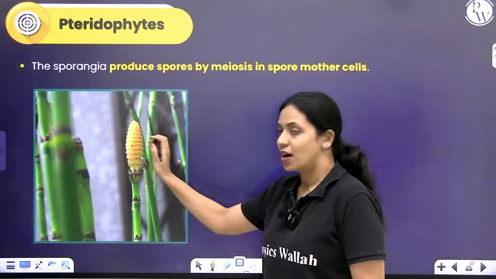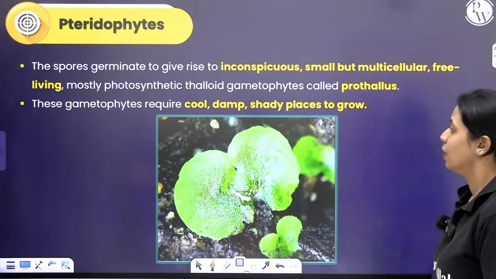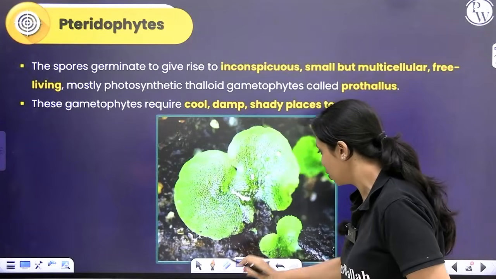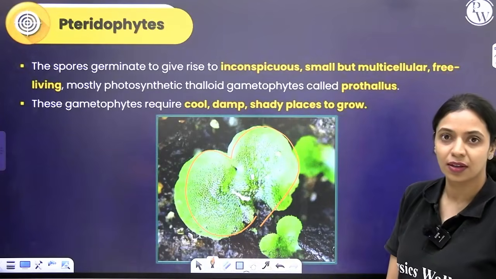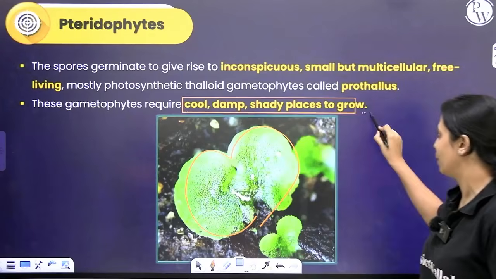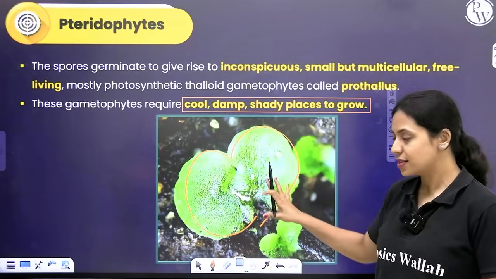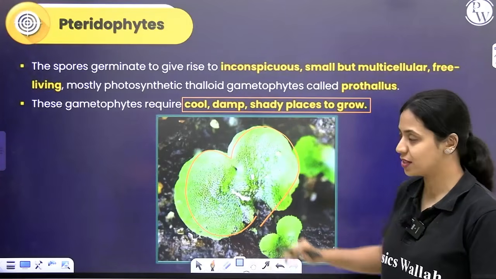Within the sporangia, spores are produced by meiosis. Once the spores germinate, they will develop into the heart-shaped gametophyte that I told you about. These gametophytes can grow only in very cool, damp and shady places. That's why you do not see pteridophytes everywhere, because generally most pteridophyte gametophytes or prothallus have this requirement.